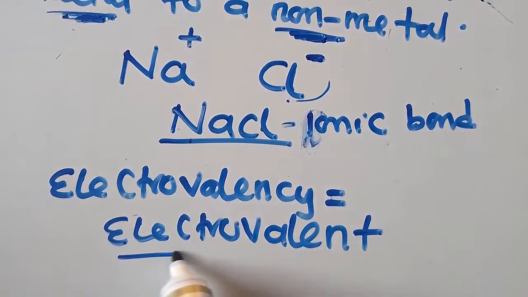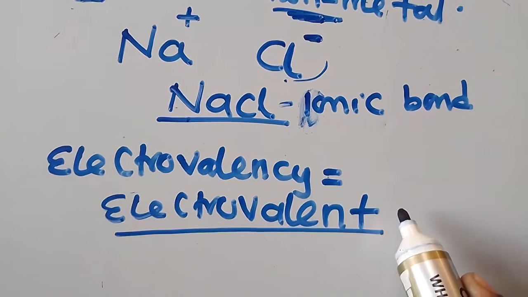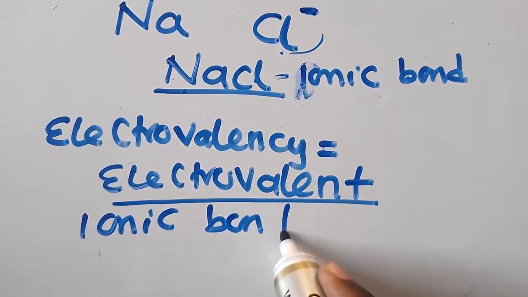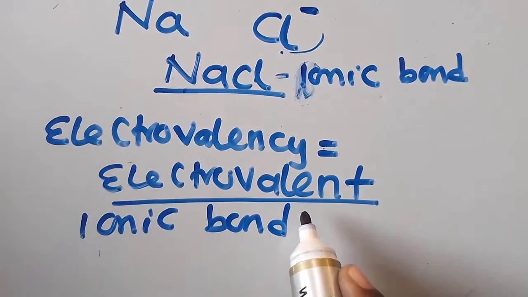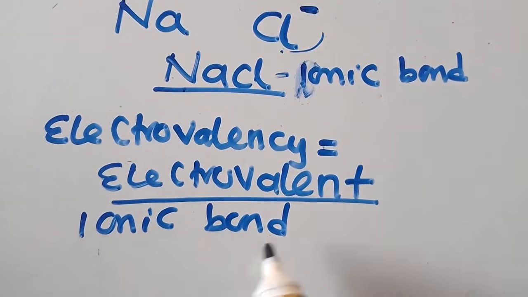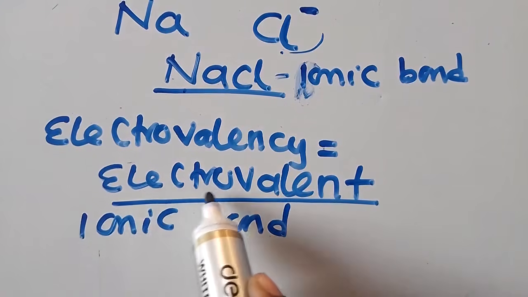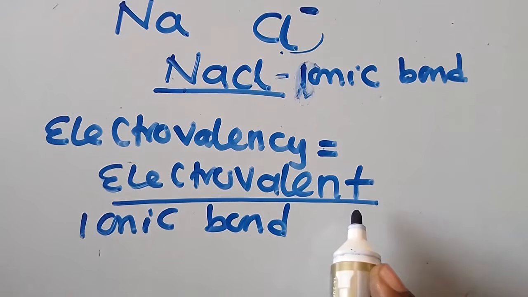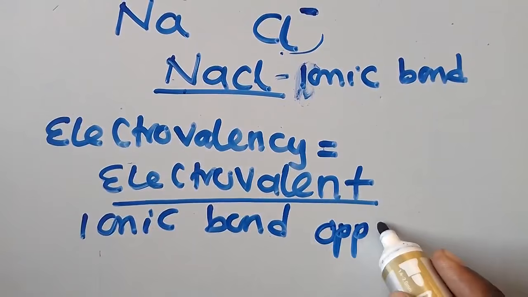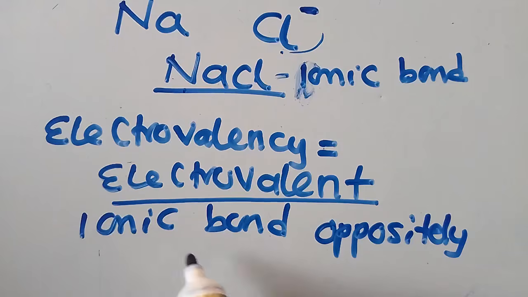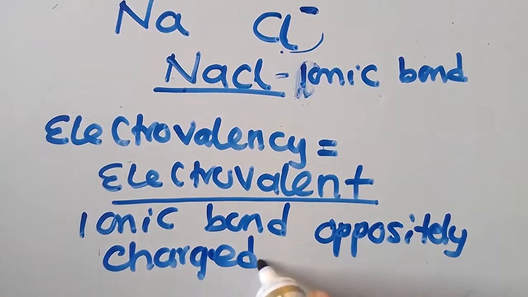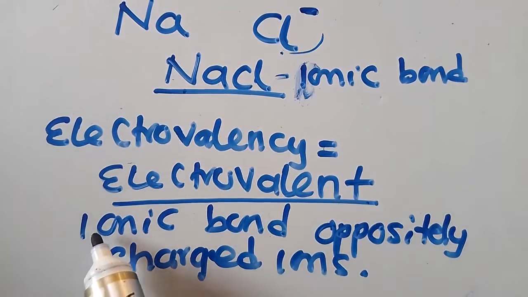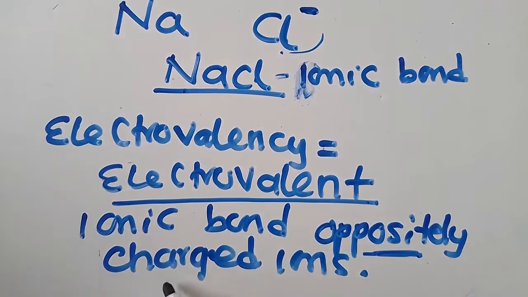Whenever you are talking about an electrovalent bond, as I've told you, this is an ionic bond between oppositely charged ions. An ionic or electrovalent bond is a bond between positively and negatively charged ions. In other words, oppositely charged ions. So an electrovalent bond is an ionic bond between oppositely charged ions.